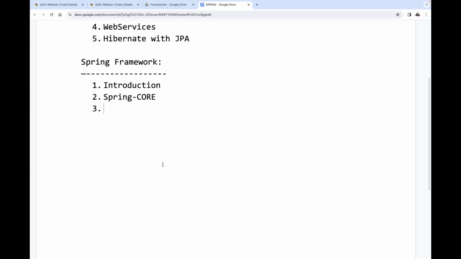Next, after completion of this one, the next one is the Spring JDBC module. We are going to discuss that. The Spring JDBC module requires awareness of plain JDBC. Already you had that awareness, I think. Am I right? Don't worry. Even if you don't have awareness of it, I'm going to discuss a little bit of the introductory part before starting our actual content.